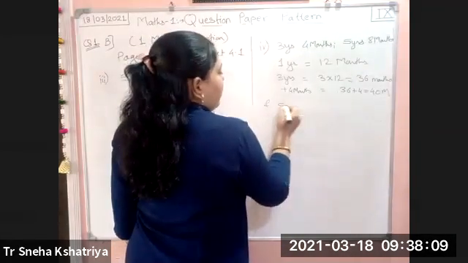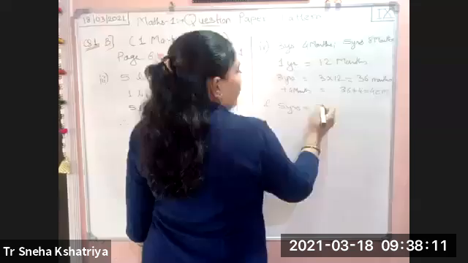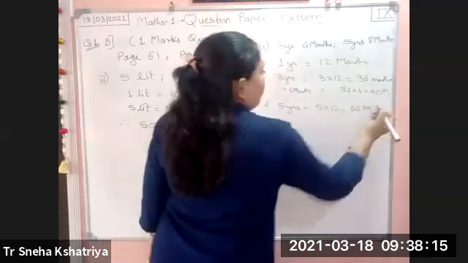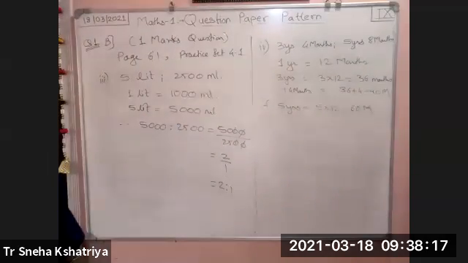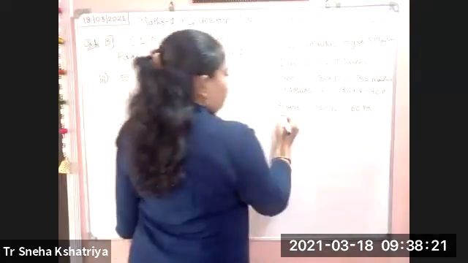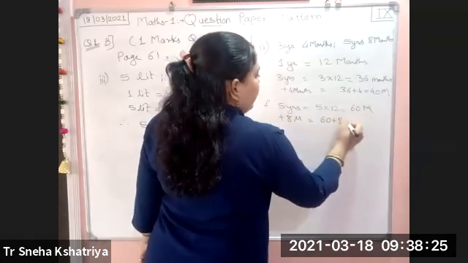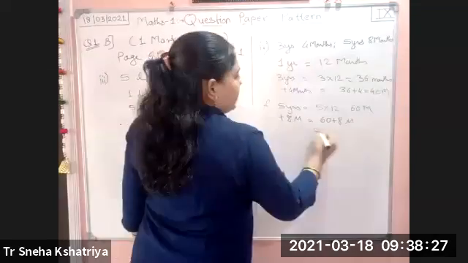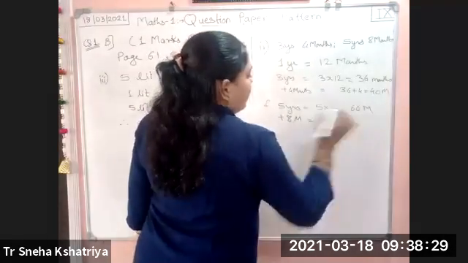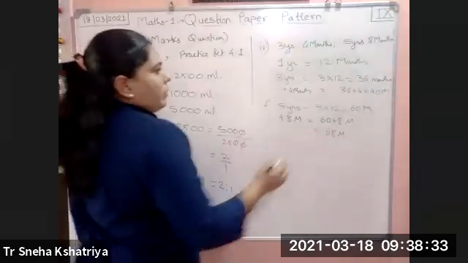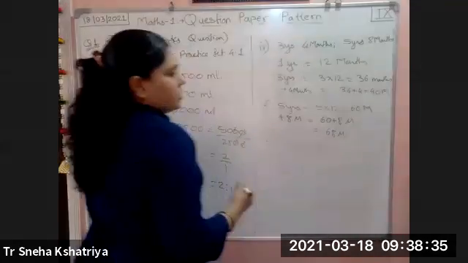And 5 years is equal to 5 into 12, which is equal to 60 months. In that 5 years, how many months do you have to add? 8 months. 60 plus 8 months is equal to 68 months. Therefore, the ratio will be 40 as to 68.